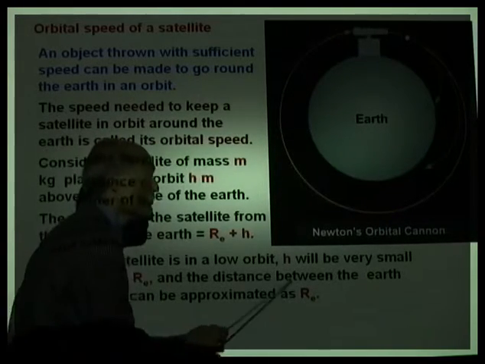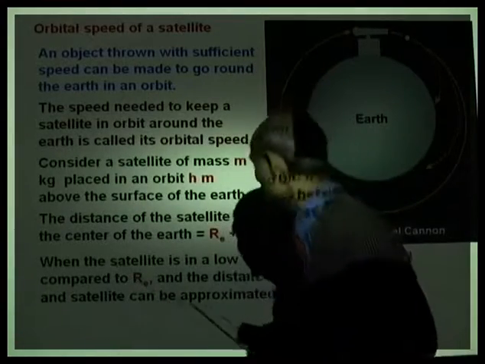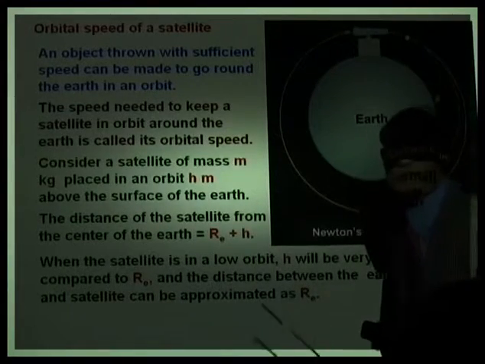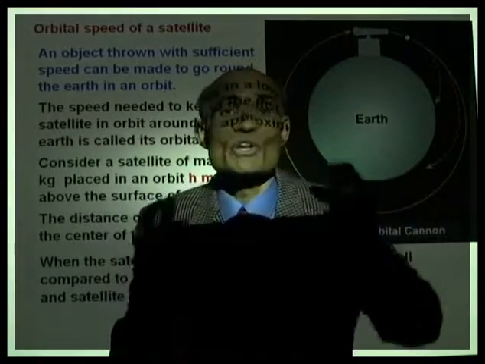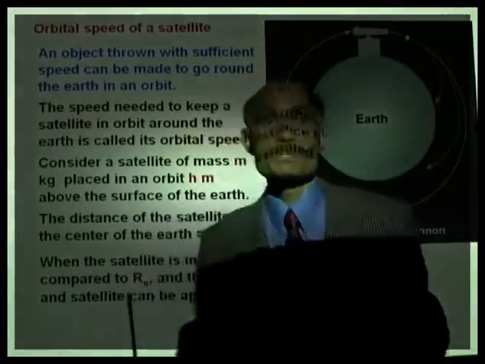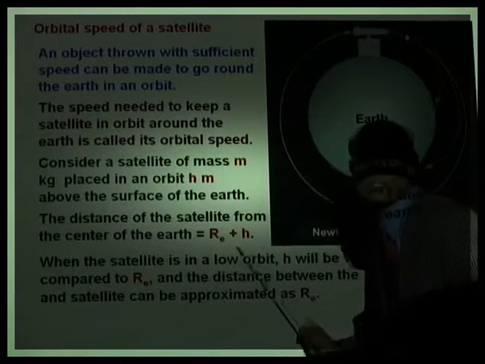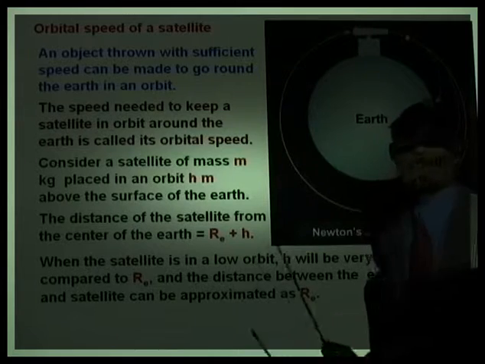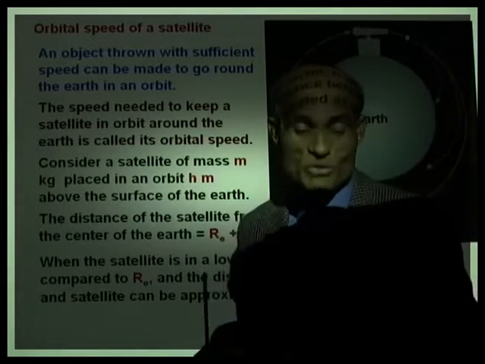And therefore, we are now going to say the distance of that satellite from the center of the Earth will be RE. That means when the satellite is placed at a low orbit, not very far from the Earth, the distance of the satellite from the center of the Earth, RE plus h, can be approximated as RE, because compared to the radius of the Earth, the altitude of that satellite is very small.